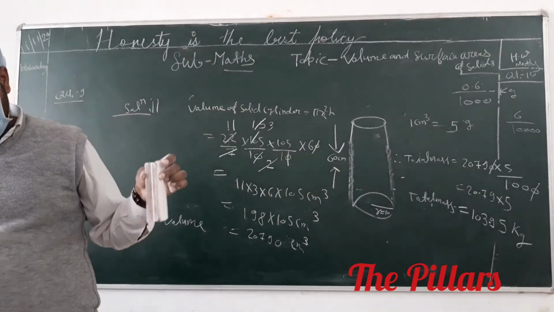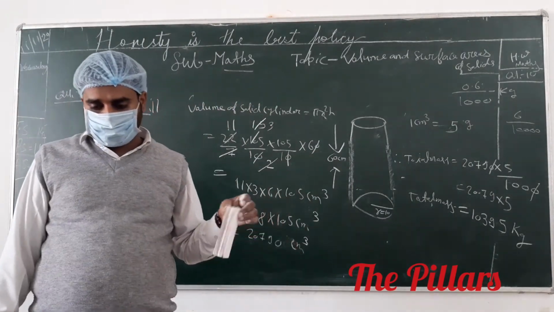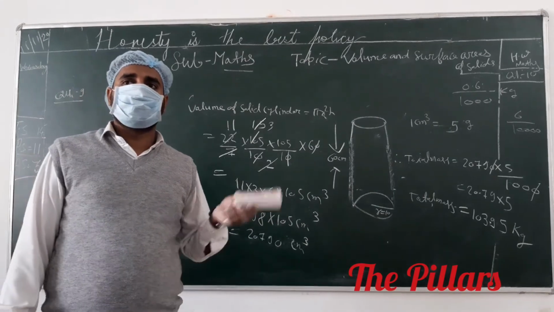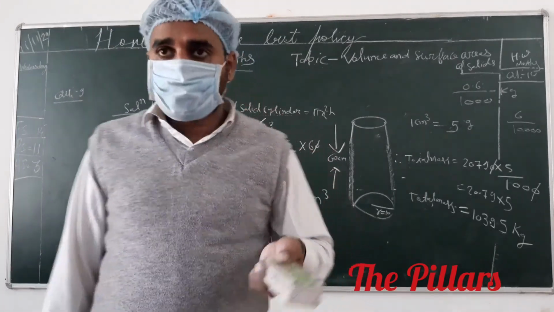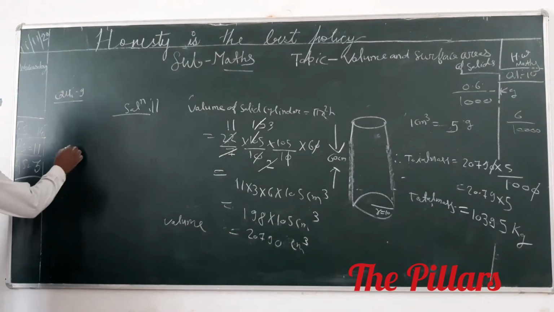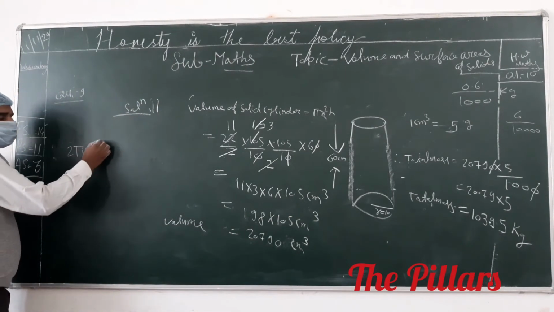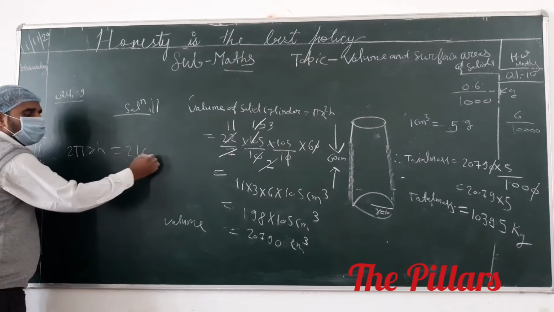Question number 12. The curved surface area of a cylinder is given. If its diameter is given, find the height and the volume. See that 2 pi r h is given. The value of 2 pi r h is given as 1210. I only have to explain the question. This is the homework. Okay.